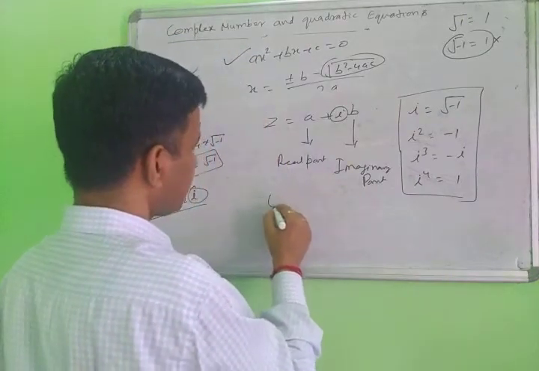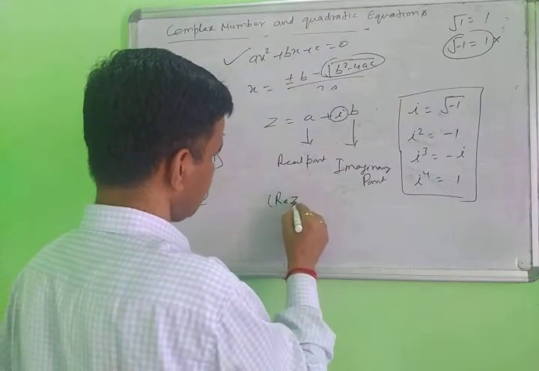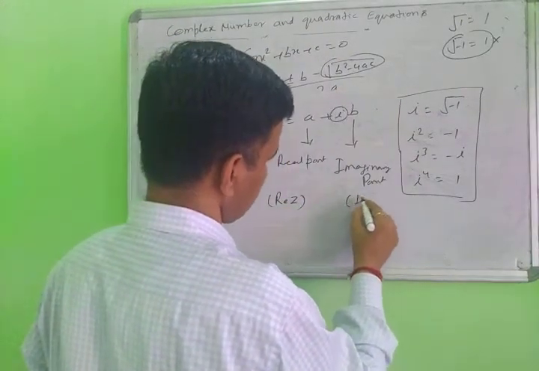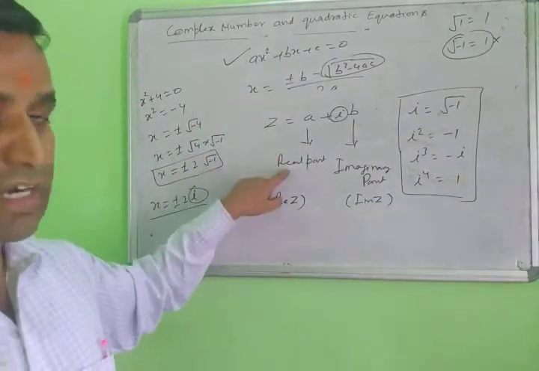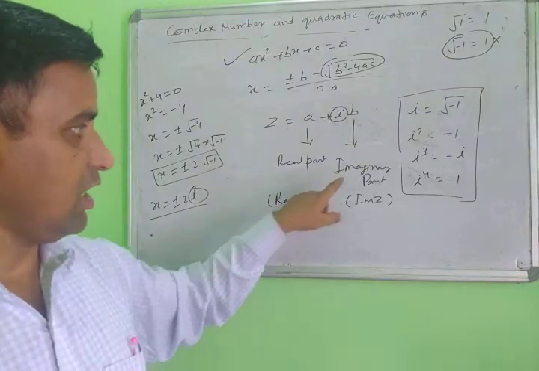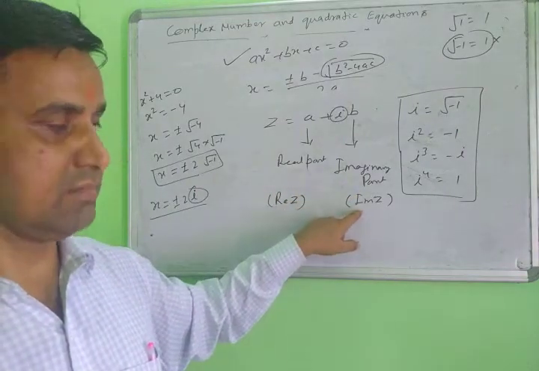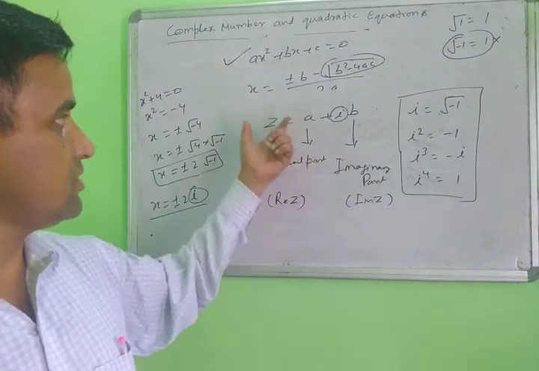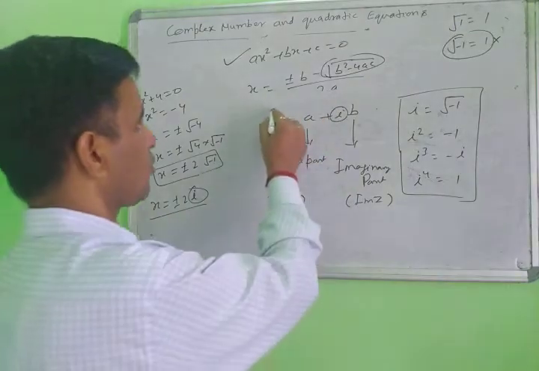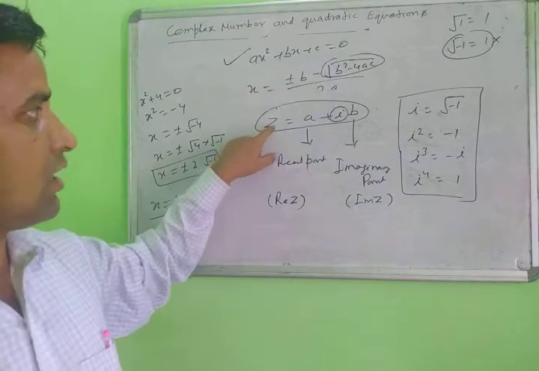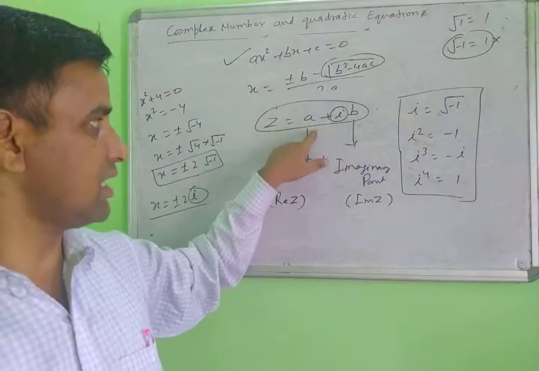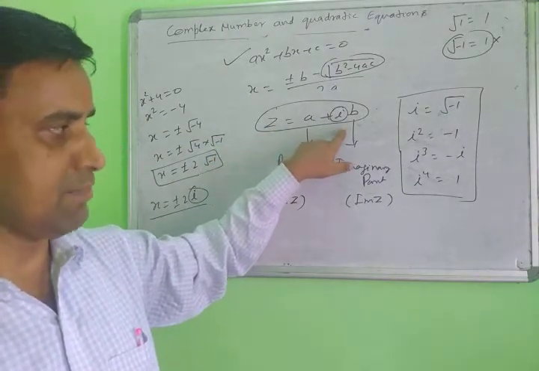The real part is represented by the short form Re(Z), and the imaginary part by the short form Im(Z). So this form is called the complex form of the numbers. A complex number has two parts, the real part and the imaginary part.